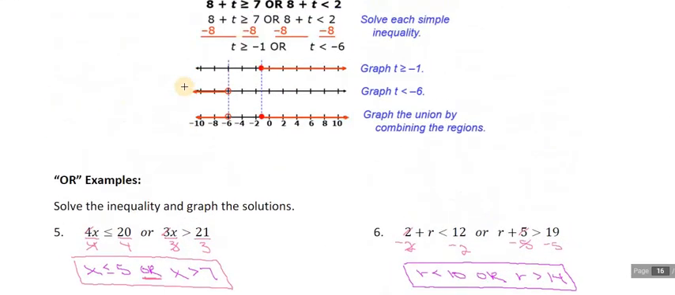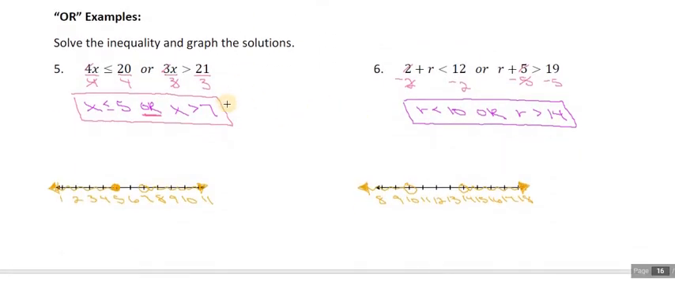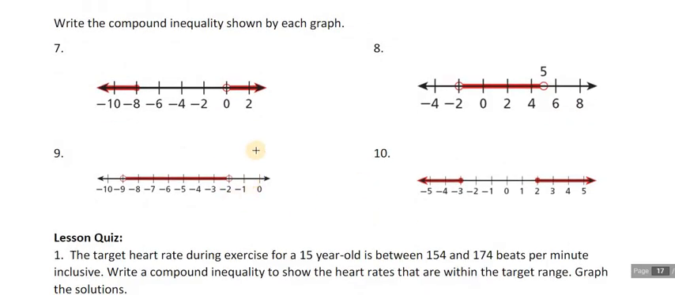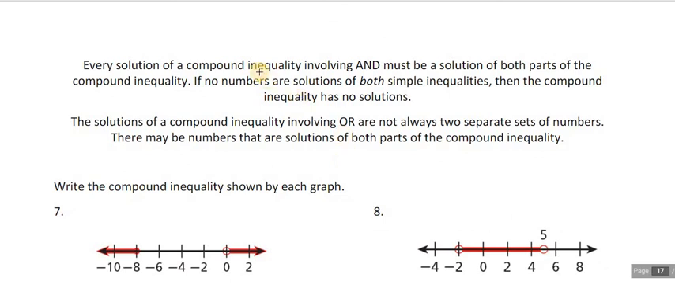Okay, so here our first several examples, we actually solved these compound inequalities. And now we're going to write compound inequalities based on graphs. Okay, so reminder here, every solution of a compound inequality involving and, or that 2 for 1, those less than symbols, must be a solution of both of our inequalities. And if no numbers are solutions to both, then there's no solution.